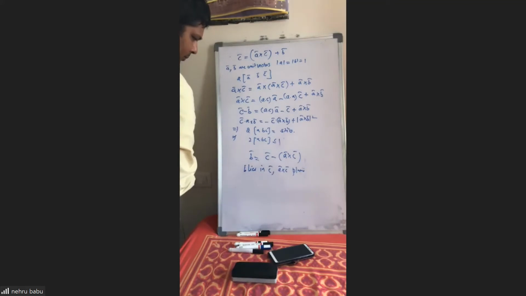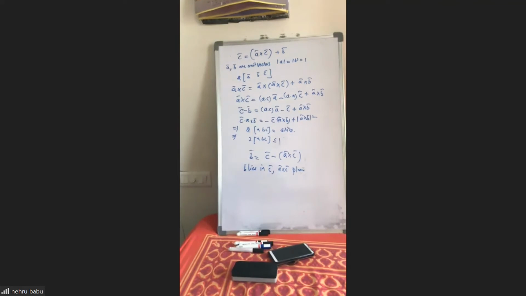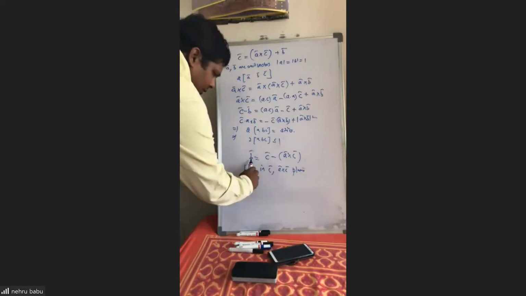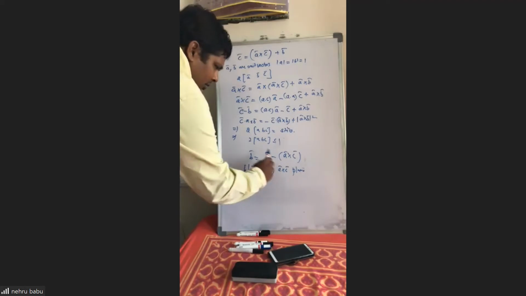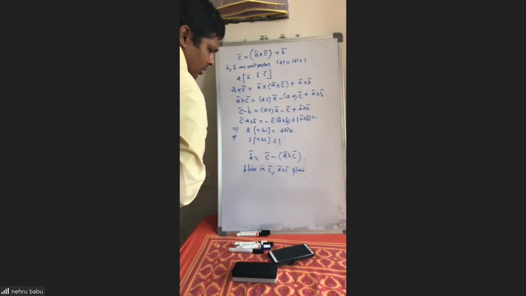Sir, I understood my mistake, sir. But directly, if I took B has a component along A cross C of equal magnitude, so C cross A and B's component are parallel. So the dot product of them should be mod B square, I took. It should be mod B square cos square theta. Sir, but if we do take like this, we are getting some mod B square cos square theta. So mod B maximum is 1, and cos square theta maximum value also 1 only will come. No sir, that is box ABC value, sir, not 2 box ABC value. Sir, he's taking C bar and A cross C bar, both are of equal magnitude, sir. I can't take like that.